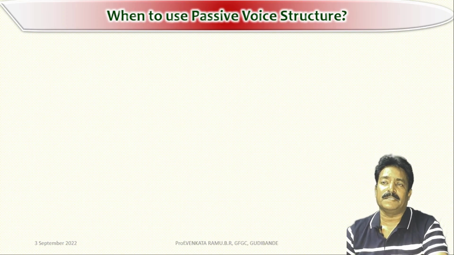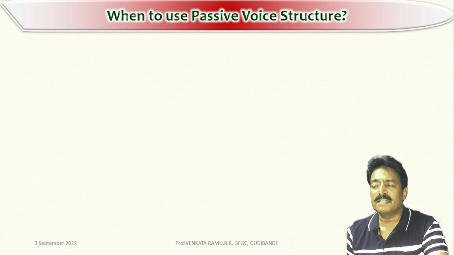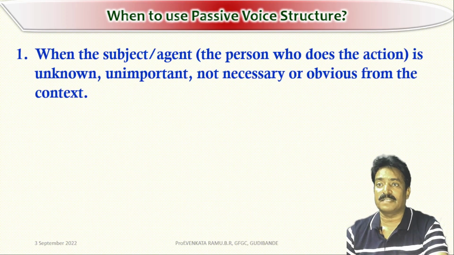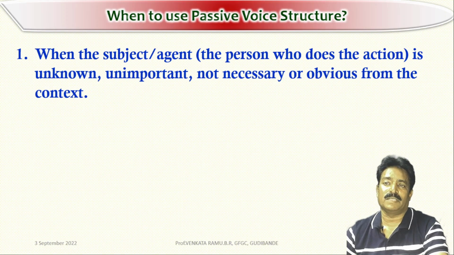often lacks clarity. However, there are certain instances in which you might wish to use passive voice instead of the active voice. Let's look at the first example. When the subject or agent or the person who does the action is unknown, unimportant, unnecessary, or obvious or implied from the context. Let's observe some of the examples here.